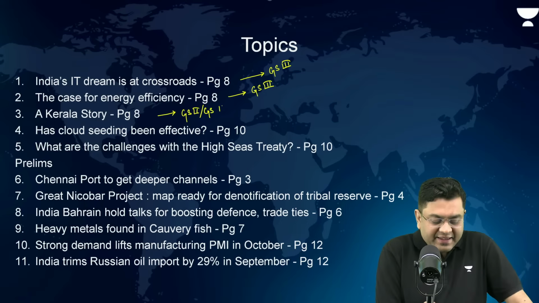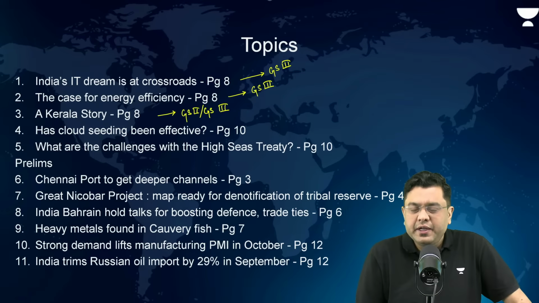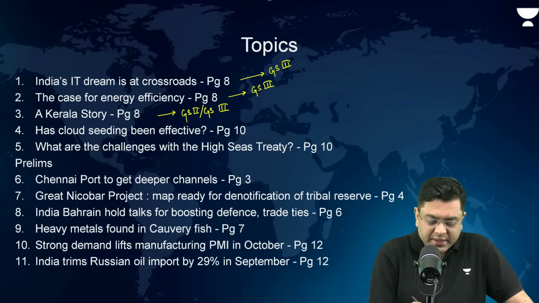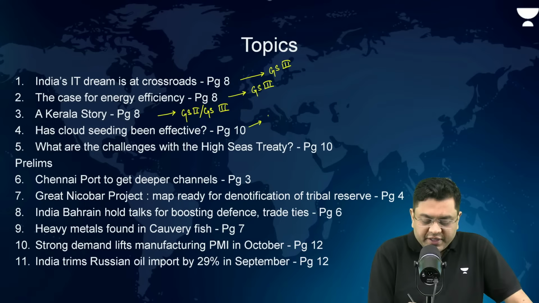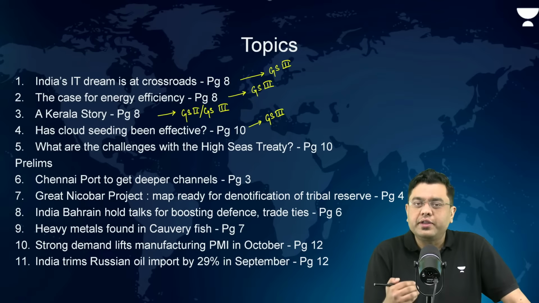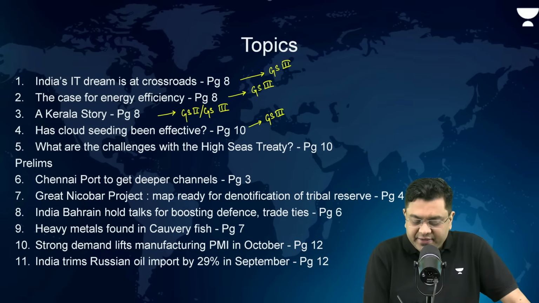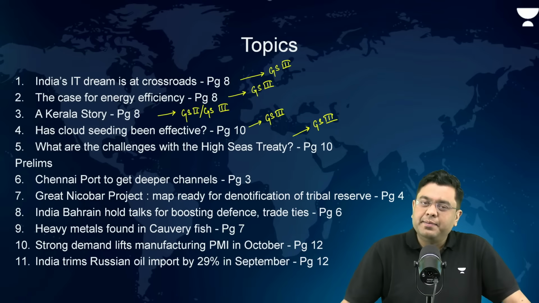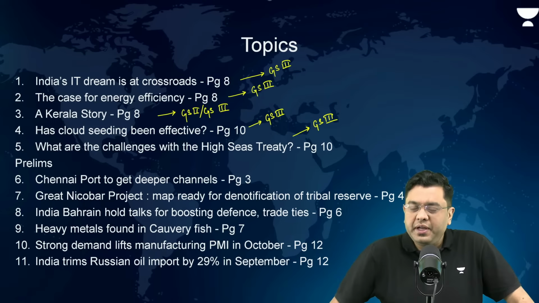Then, has cloud seeding been effective? So, what is cloud seeding? What is the brief history about it? That is something we will be discussing. And what is its history when it comes to India? And why has the Delhi experiment not worked? This is relevant for your GS paper 3. What are the challenges with the BBNJ or the High Seas Treaty? So, what is this High Seas Treaty? This is also relevant for the GS paper 3. And some of the articles we are going to discuss in brief, relevant for your prelims section.